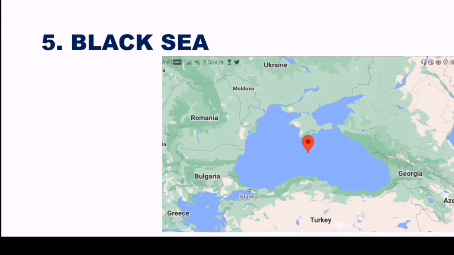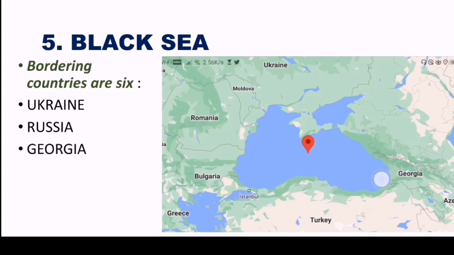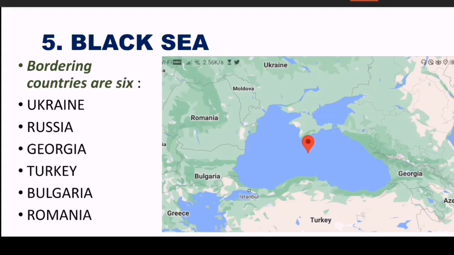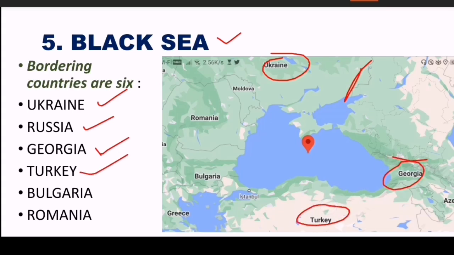Let's move on to the 5th one, that is the Black Sea. Again, the Black Sea is very important. At the start we saw a question: which of the following countries are not bordered with the Black Sea. So that's why I came with this Black Sea, very important. Ukraine, Russia from this side, Georgia, Turkey, Bulgaria, Romania.